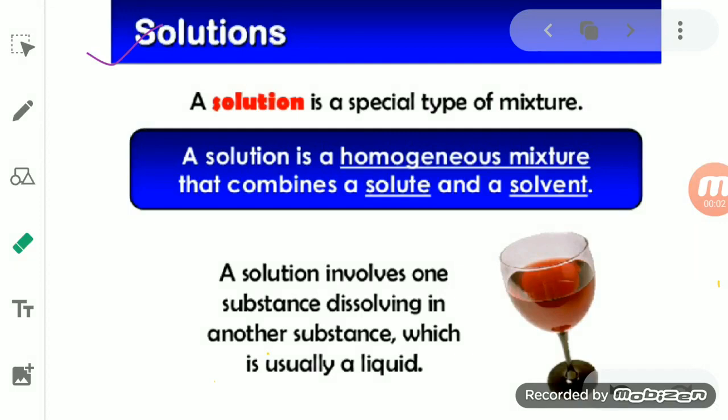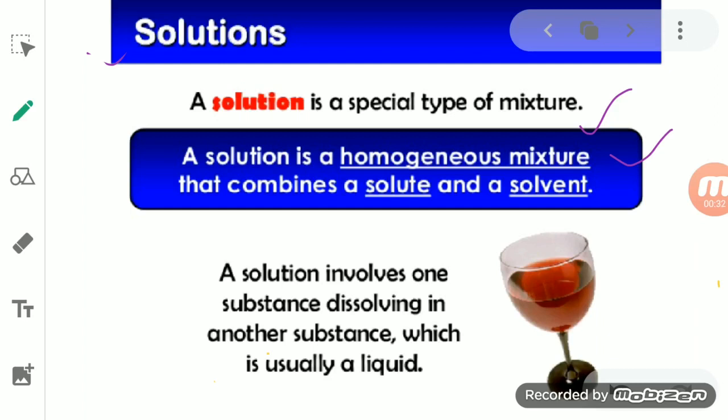Now we will start with another topic, and that is solution, suspension and colloids. So we will start with the solution. A solution is a type of mixture, and this mixture is a homogeneous mixture. We had discussed the homogeneous mixture also.